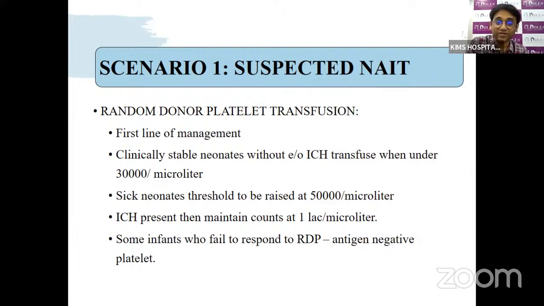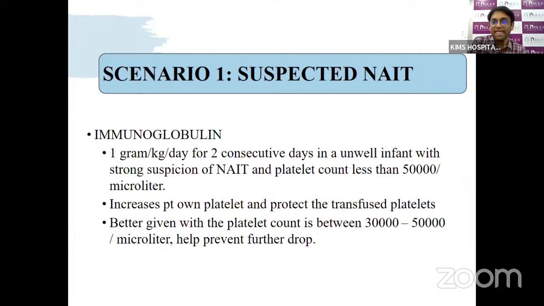Sometimes babies can fail to respond to the RDP, then we need to give antigen negative platelets. In these babies, we can also give 1 gram per kg of IVIG for 2 consecutive days in case of an unwell baby, strong suspicion of NATE, and platelet count less than 50,000. This immunoglobulin will increase the patient's own platelets and also protect the transfused platelets from being destroyed by the antibodies. So we tend to give IVIG around a platelet count of 30 to 50,000 so that it will prevent further drop in the platelet count by damaging the own platelets and also protect the transfused platelets.